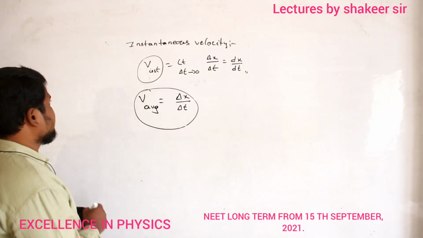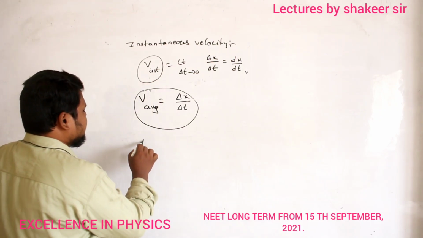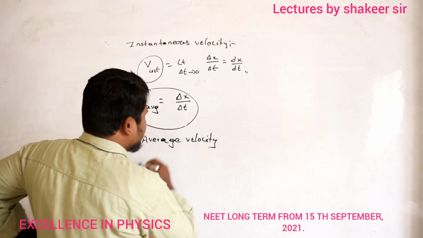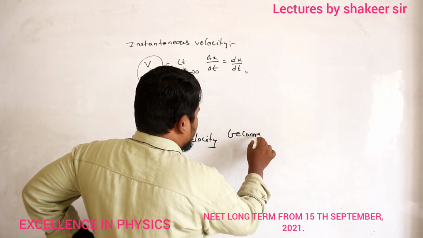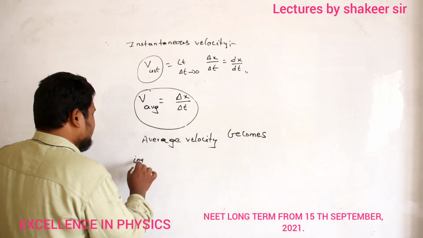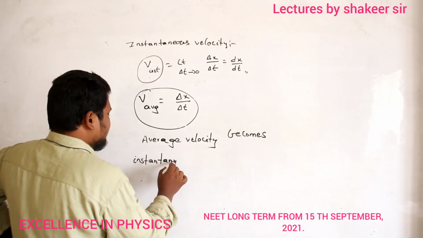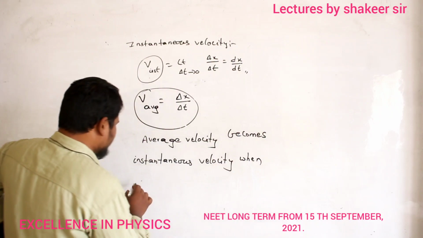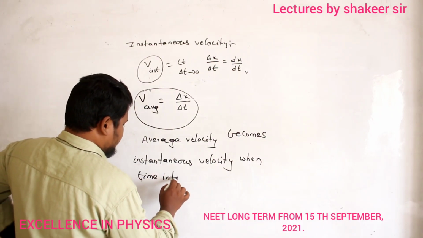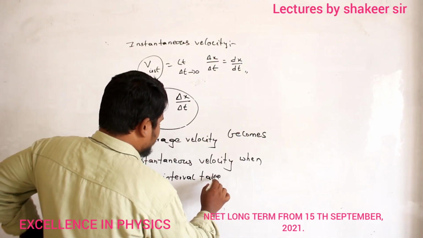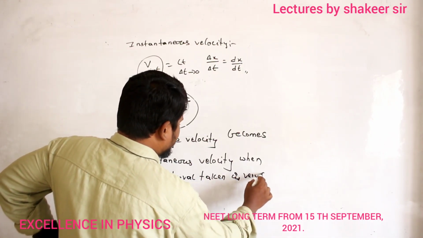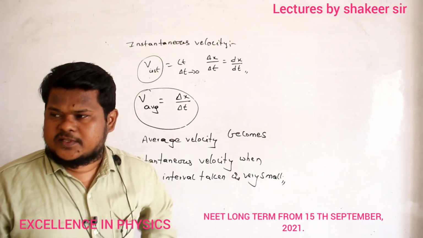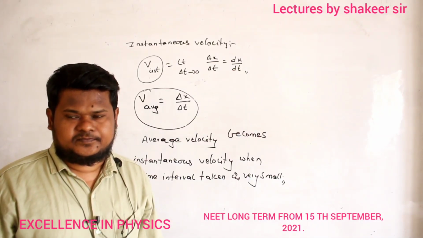Fine? So write down. How can I define instantaneous velocity? Average velocity becomes instantaneous velocity when the time interval taken is very small. Clear? Then automatically average velocity converts into instantaneous velocity. That's it. Fine?